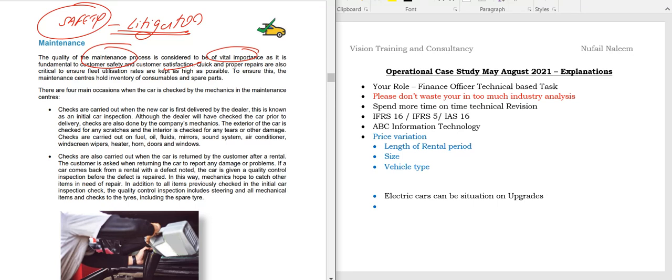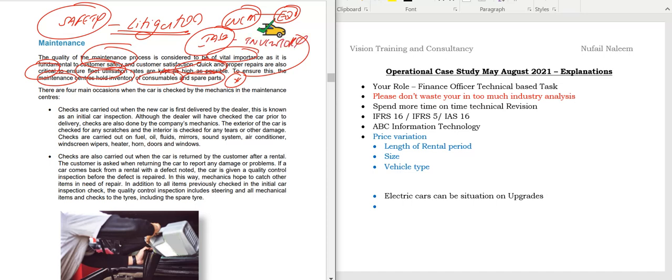Quick and proper repairs are also critical to ensure fleet utilization rates are kept as high as possible. To ensure this, the maintenance centers hold inventory, consumables, and spare parts. So students, inventory is mentioned here, and you need to go through working capital management. We have the EOQ and the types of inventory management. There can be a situation where you need to do a cost benefit analysis. Also, IAS 2, Inventories, is in your syllabus. Please try to recall these areas as much as possible, very essential for your understanding and application.